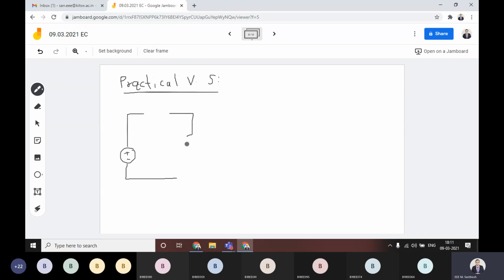But in the practical case, with the regulated power supply, there are so many equipments inside to give the supply directly to this ZL, that is the load impedance.